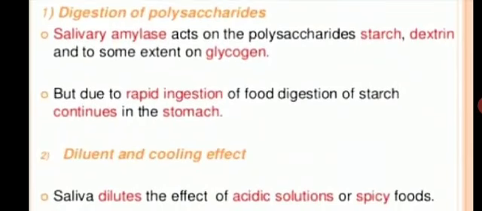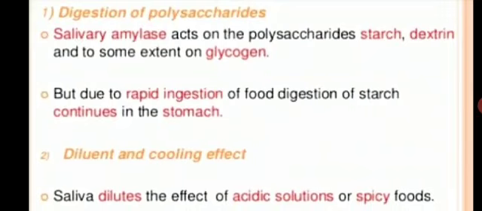But due to rapid ingestion of food, digestion of starch continues in the stomach.